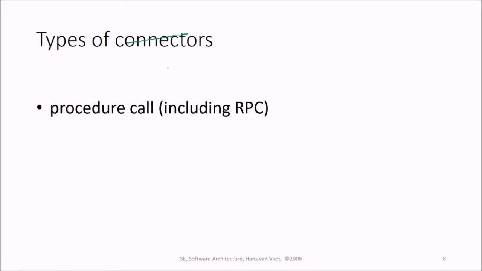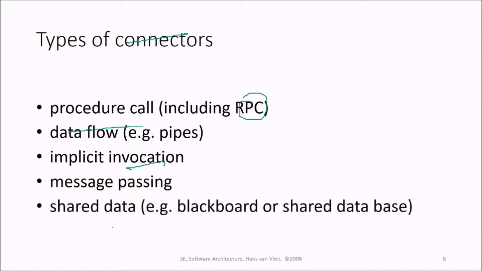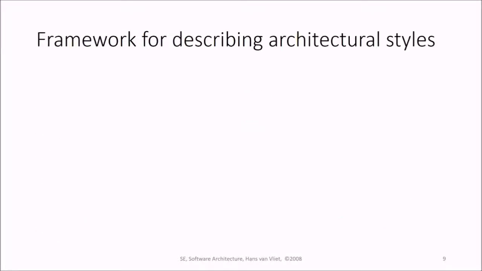What can be the type of connectors? It can be RPCs like procedure call. It can be data flow like pipes. It can be implicit invocation, and message passing can be the connector. Then we have shared data, for example, Blackboard or shared database. Instantiation can also be a type of connector, right?